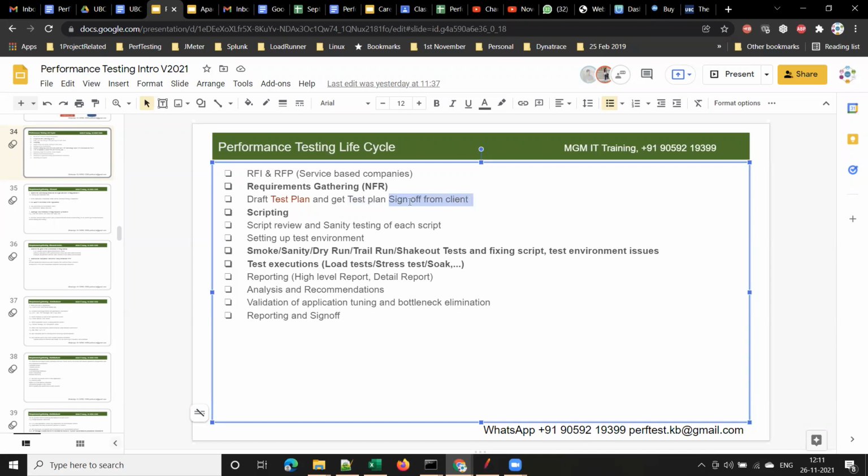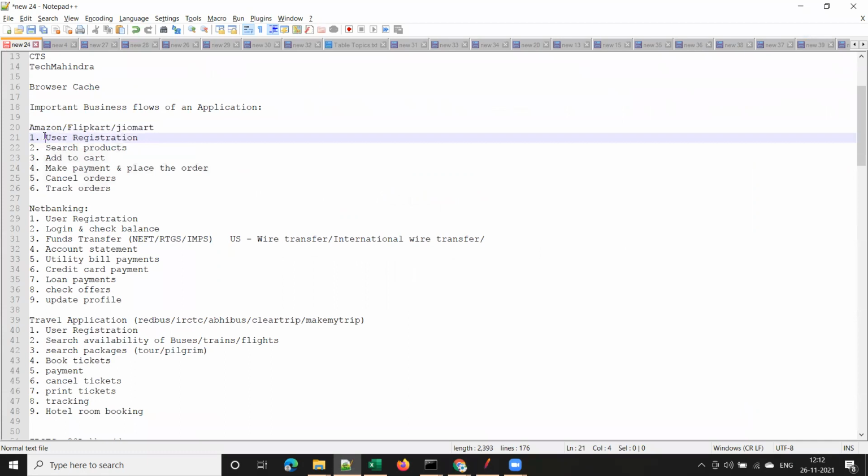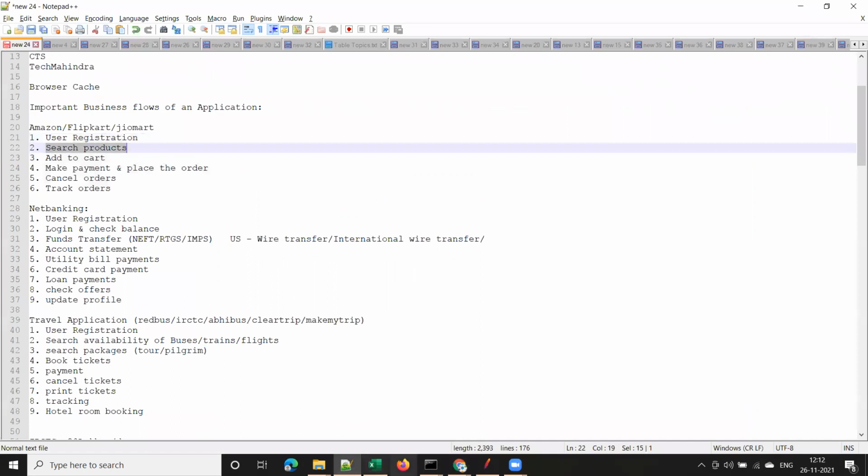In the same way, client will go through the test plan document, and he may provide a sign off. Sign off means, yes, I am good with this test plan, or else he may suggest some changes to the test plan. So once you get a sign off from the client, then you will start scripting. Means then you will start developing scripts, working on that project, right? Suppose your team size is 2 members or 3 members, so you will start developing scripts for each of these critical business flows, right?